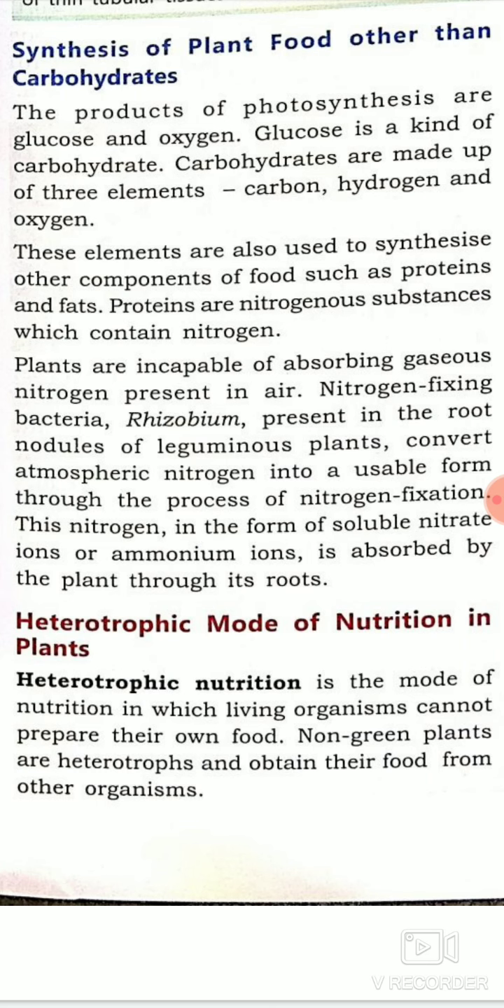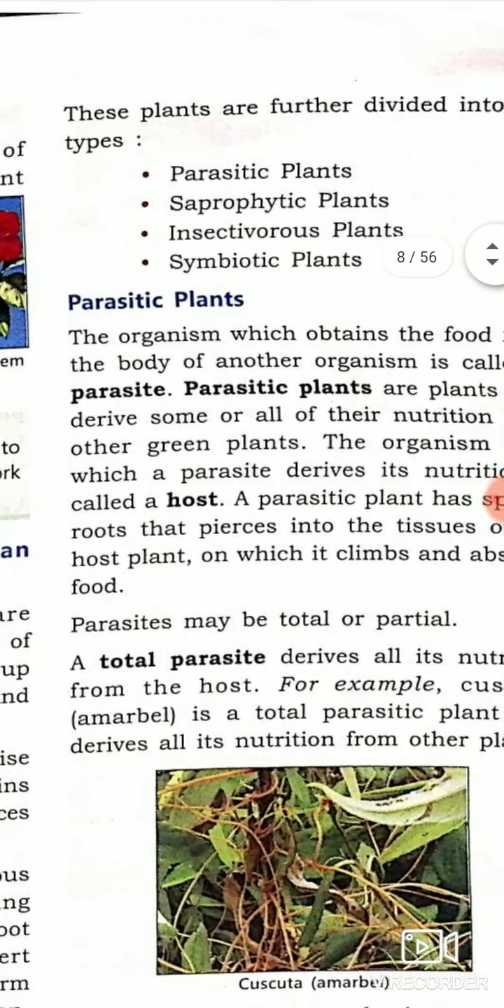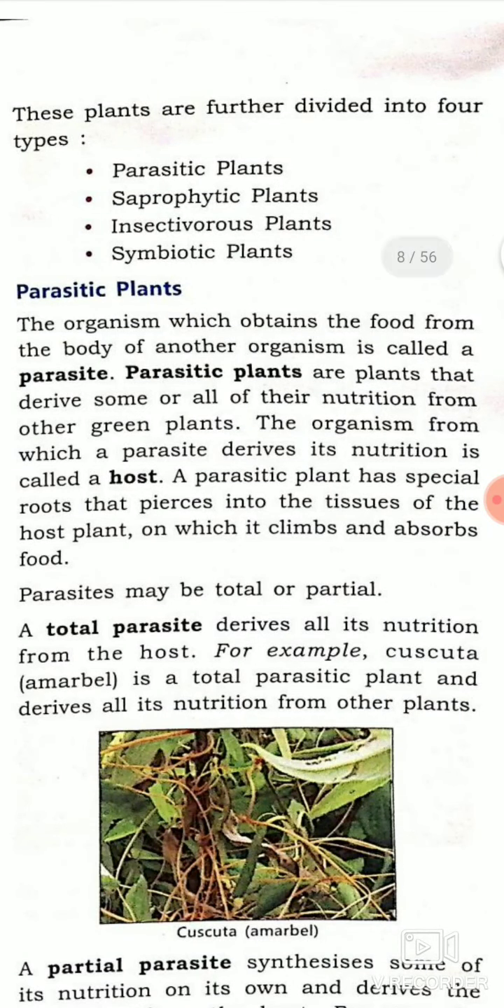The examples of these plants are considered as non-green plants. Why non-green plants? Because they lack chlorophyll, and that is why they are not able to do the process of photosynthesis. There are four different types of these plants. First is parasitic plants, second saprophytic plants, third insectivorous plants, and fourth symbiotic plants.